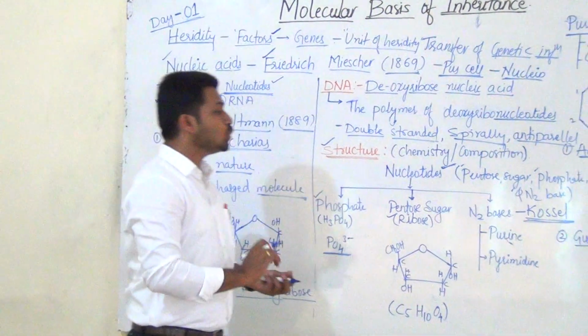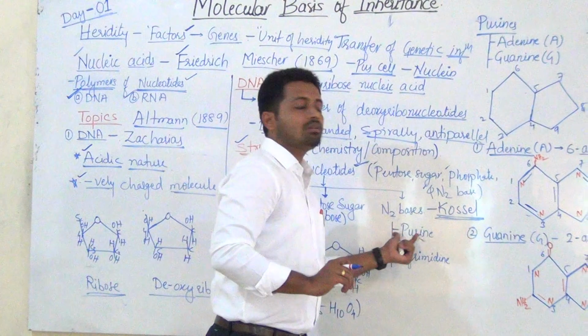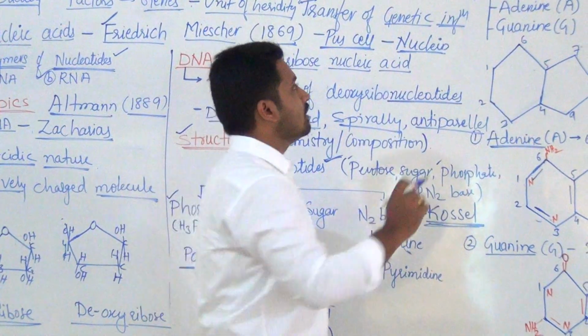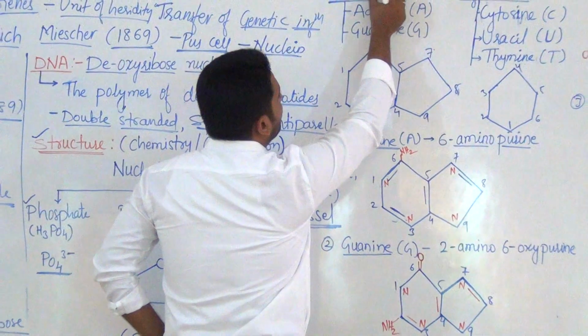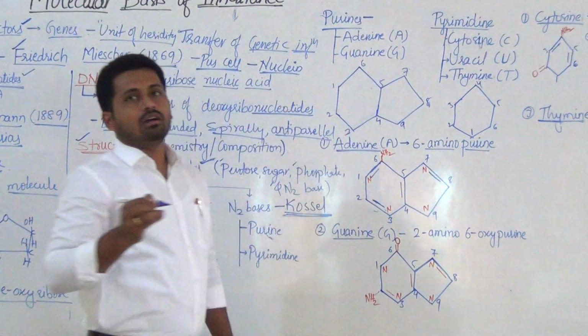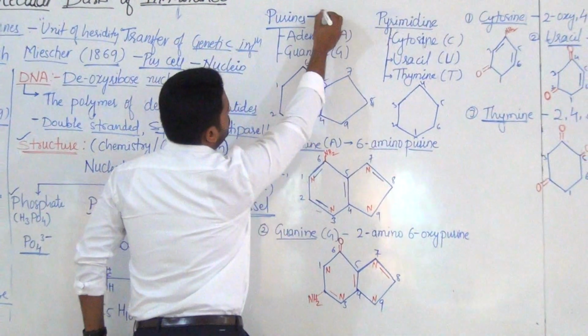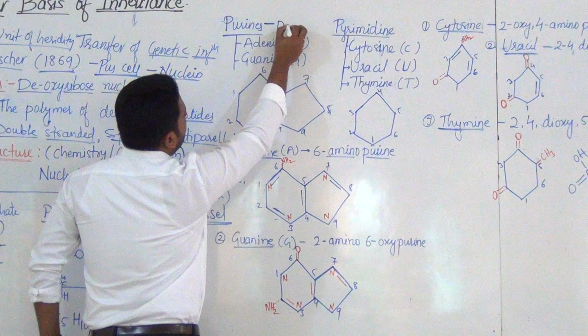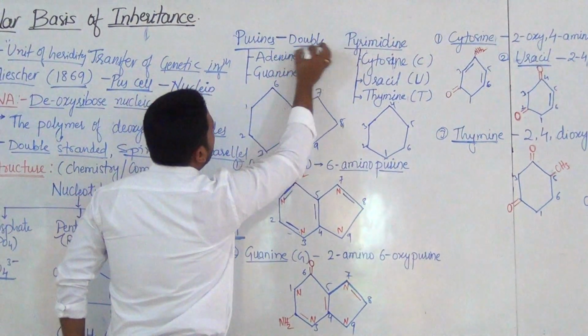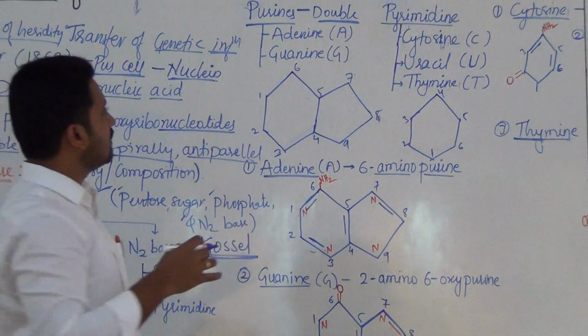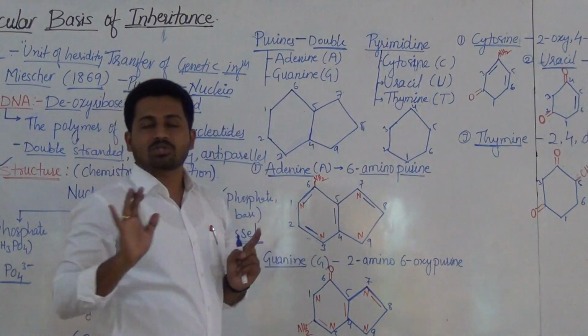After this, coming to nitrogen bases, purine and pyrimidine, which were discovered by Kossel. Purine: what are purines? These are double ringed heterocyclic structures, and they are of two types.